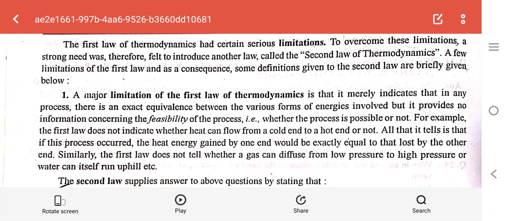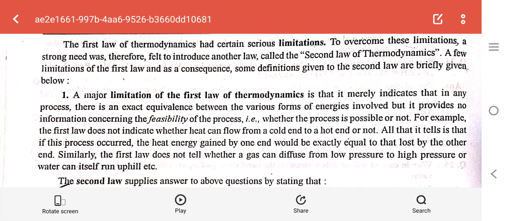The term spontaneous process used in the above definition means a process which can take place without the help of external energy, like natural processes, some of which are mentioned in the definition above. However, it may be mentioned here that spontaneous does not give any idea of the rate of the process, whether the process takes place fast or slowly. All that it implies is that a process can occur without the help of external energy.